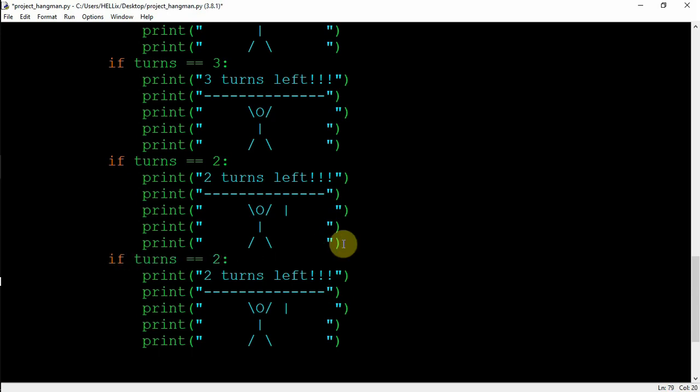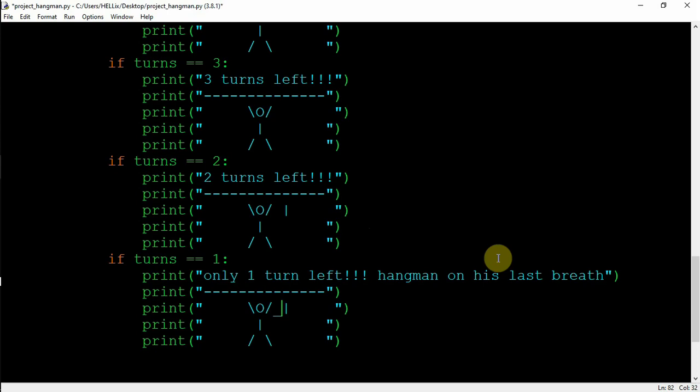If the last turn is left, we'll also tell the user that it's the last turn and it's on its last breath. So if turns equal to 1, we'll say only one turn left, hangman on his last breath. This is what we will write, and one more thing, we'll just add this part, a slash. Now this is ready. So hangman is ready completely.